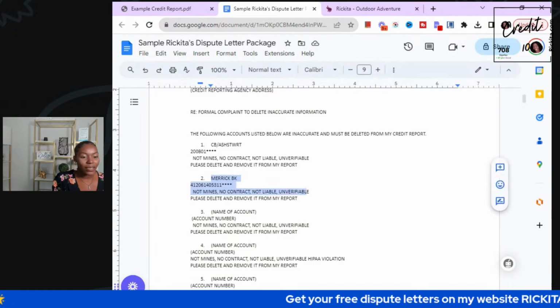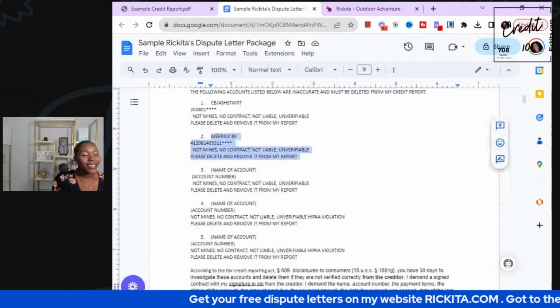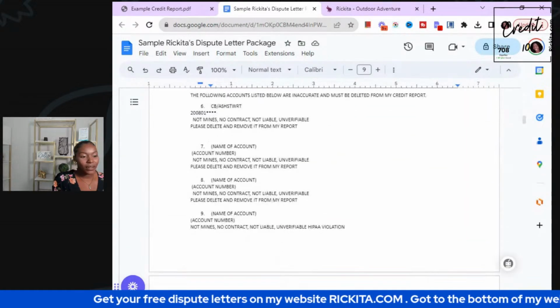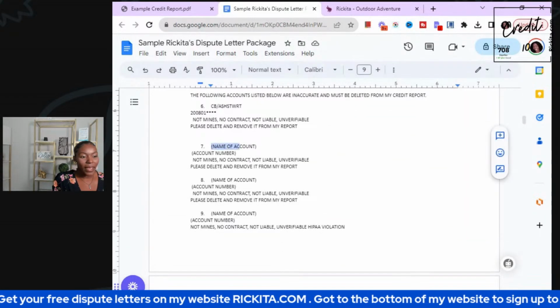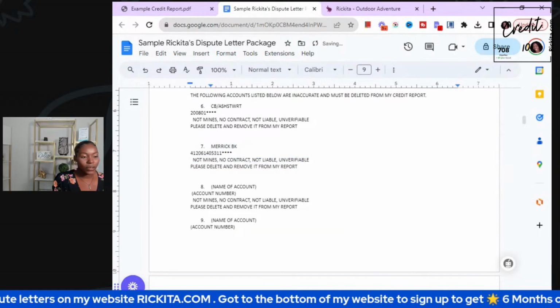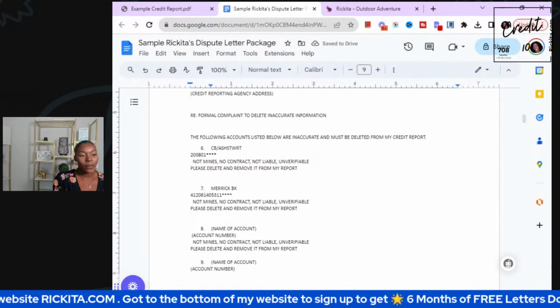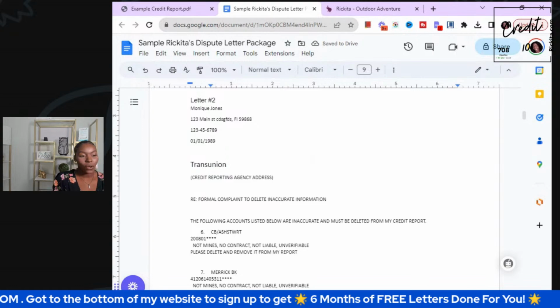Just in case you guys are like, this is just too much, because it could be too much, especially if you don't understand it. Just go ahead and get that package, and then I'll be able to do the letters for you. And since this was on all three credit bureaus, we're copying this one on all three letters.